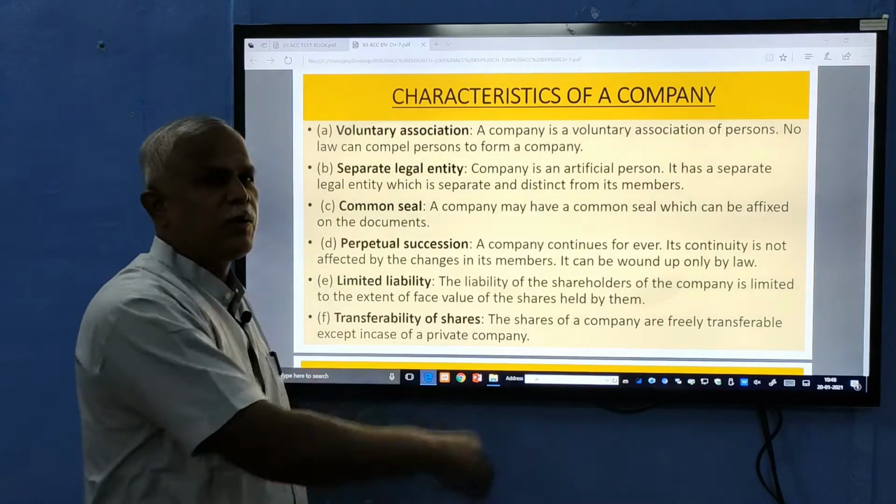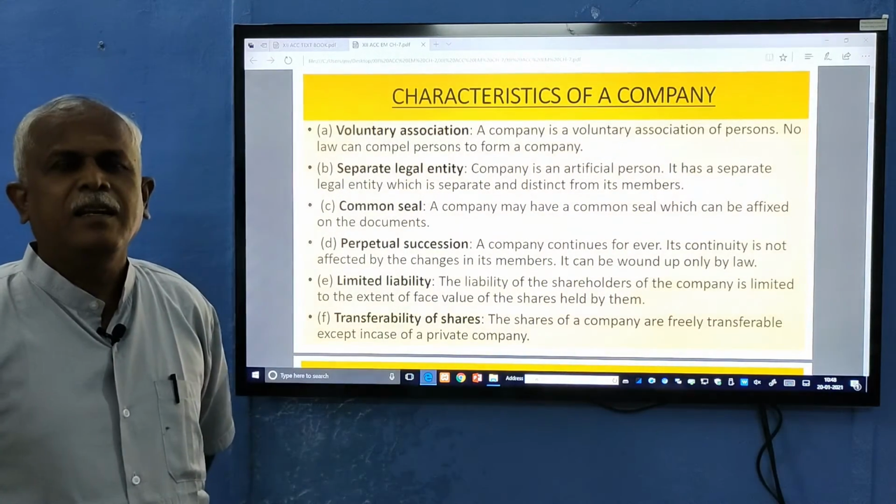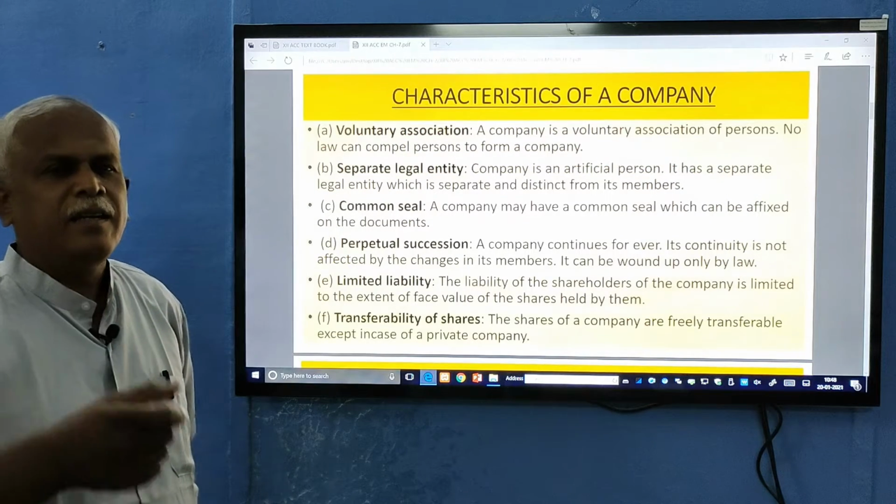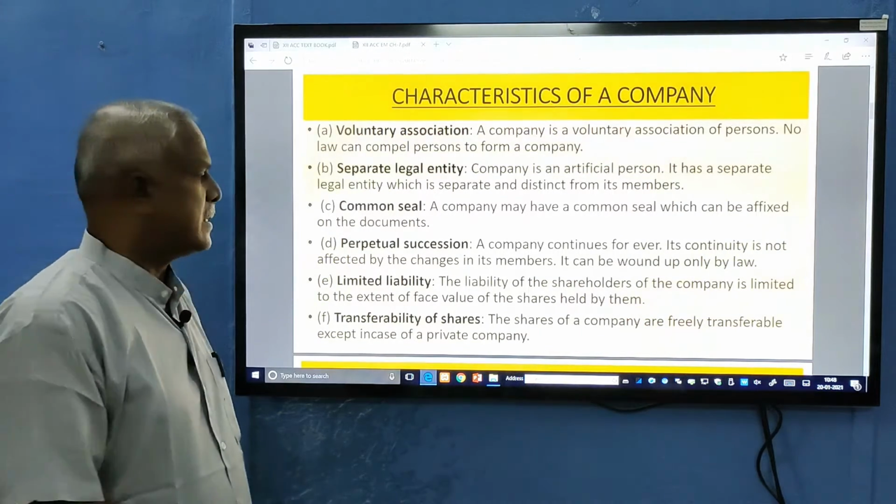It can be wound up only by law. Law only can close a company. Since it is created by law, only law can end the business.